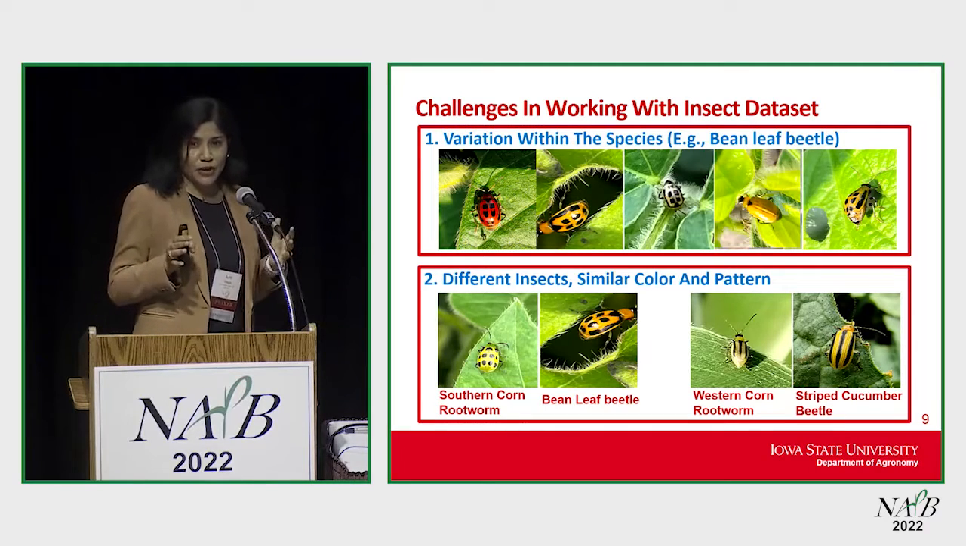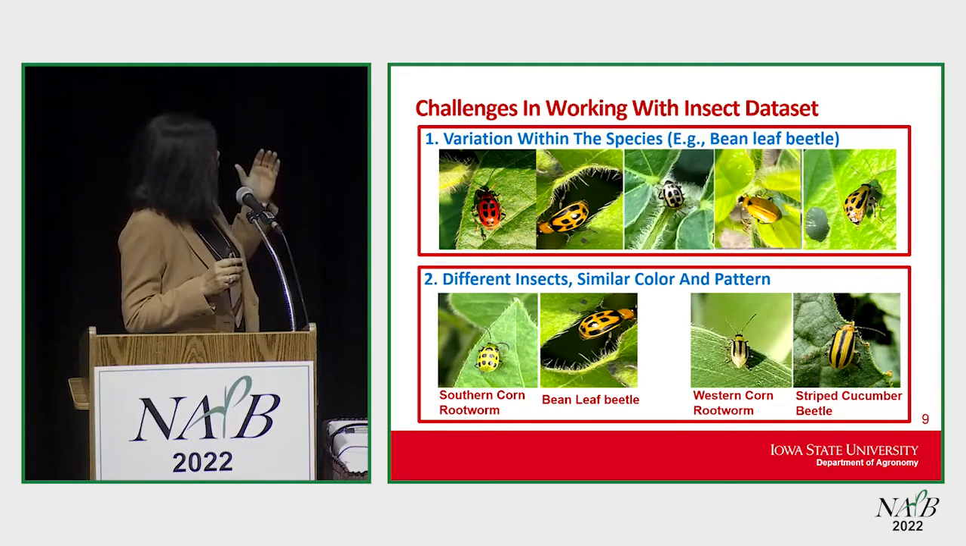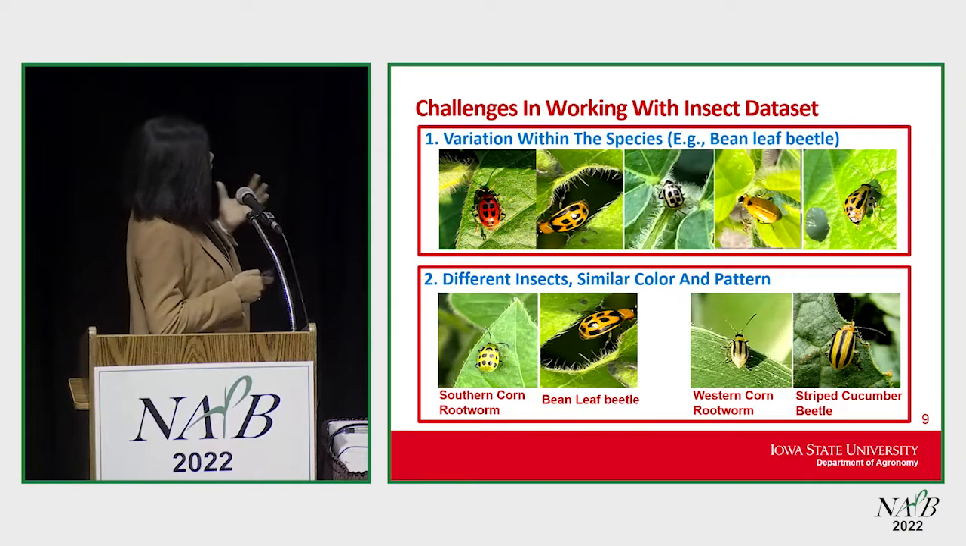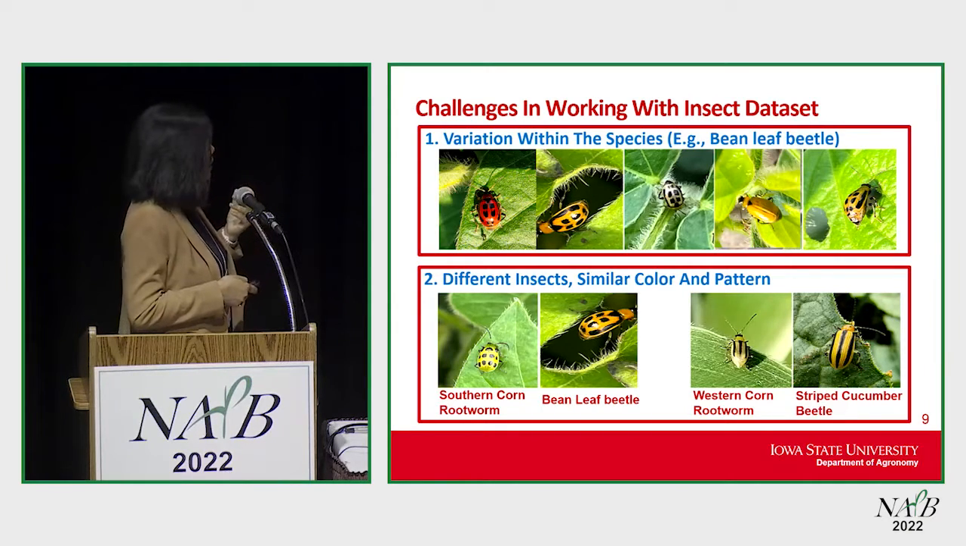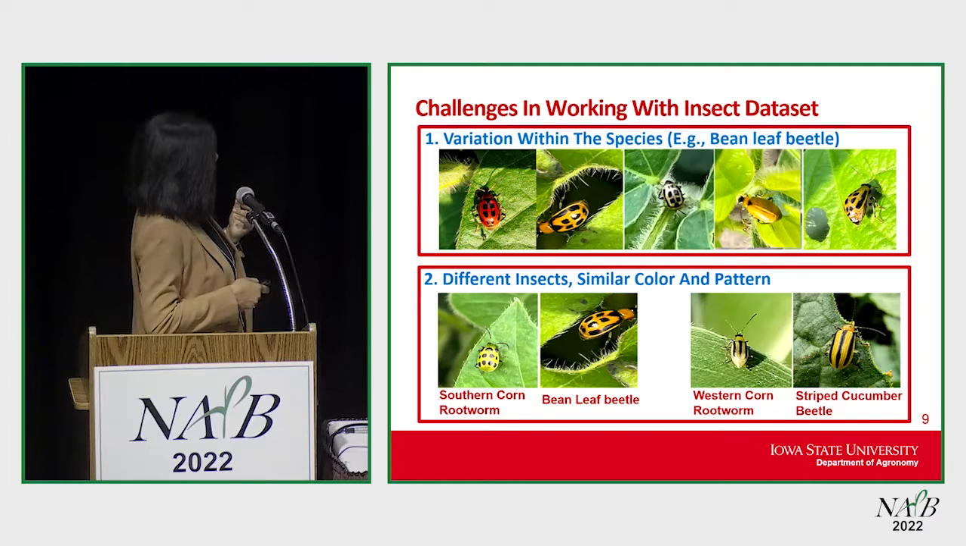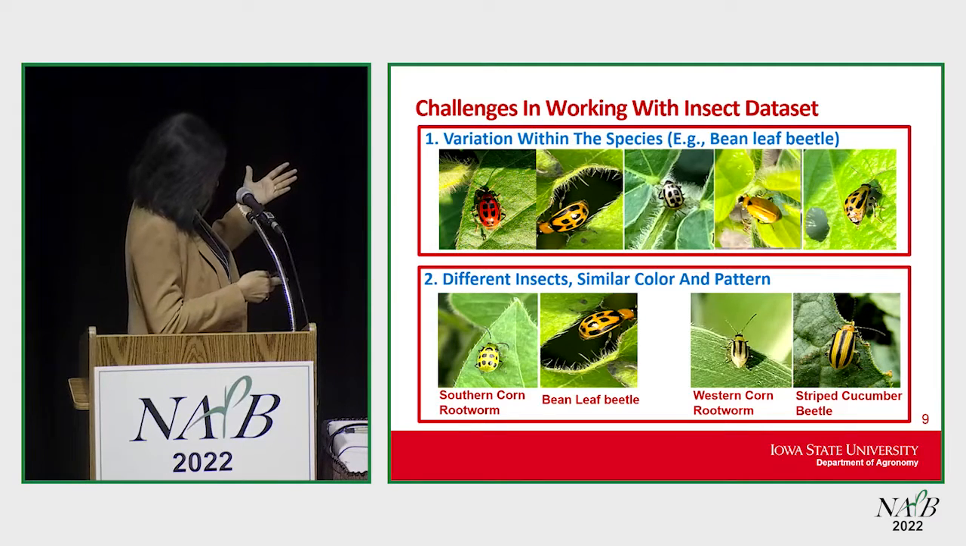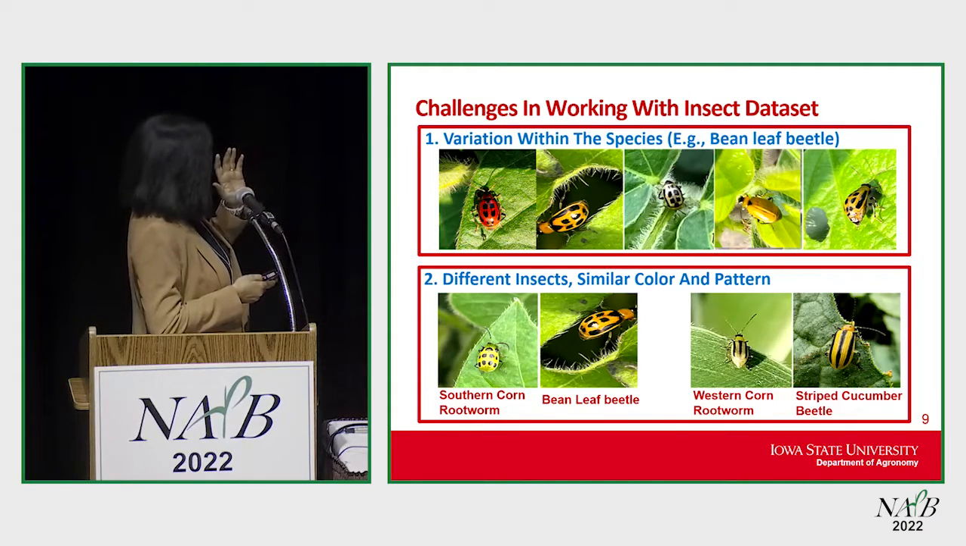There are a lot of challenges when you work with an insect pest data set. The first challenge is variation within the species. Here you are seeing the bean leaf beetle, which can have different patterns, from having spots to not having spots. The second challenge is that different insects can have similar color or pattern. Here you can see the southern corn rootworm, which has these spots, but the bean leaf beetle also looks similar with these spots. In the case of the western corn rootworm, we have these stripes, and the cucumber beetle has exactly the same color and pattern. It's very difficult. It's a fine-grained problem.